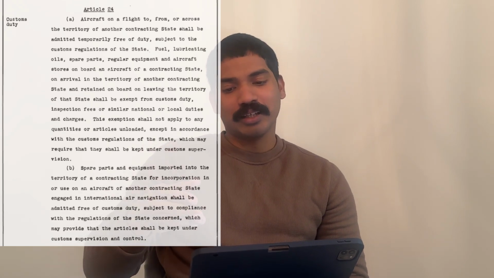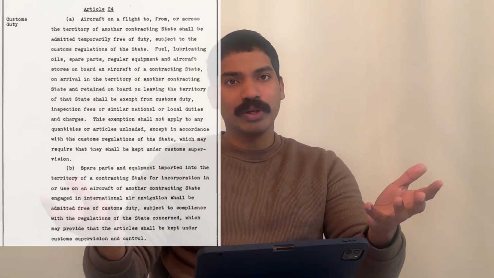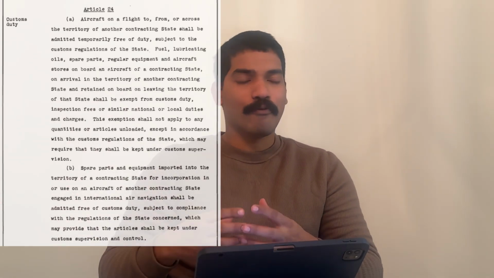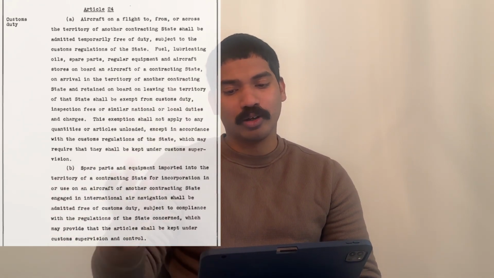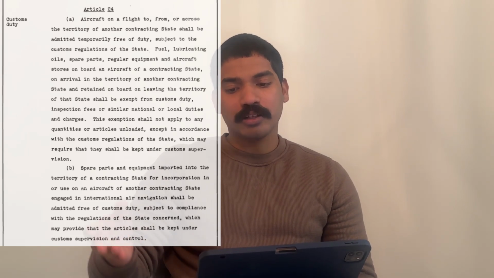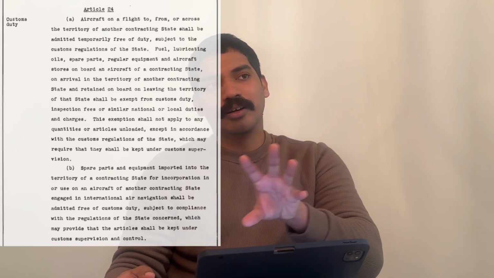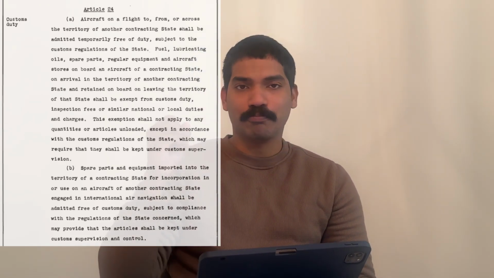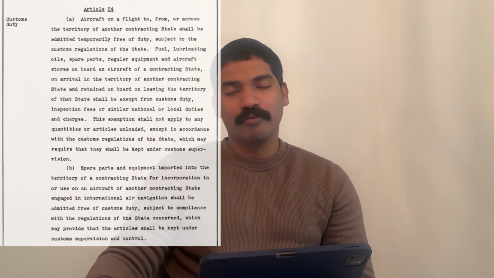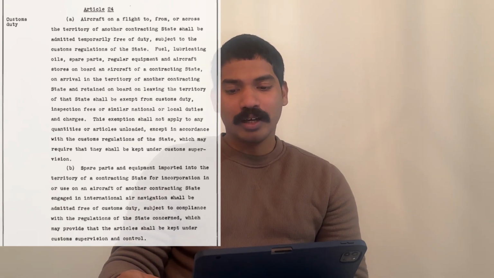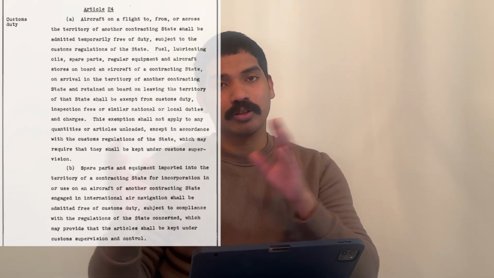They're saying that aircraft flying to or from the territory of a state, so in between contracting states, or in fact even to another country, when you're flying you won't have to pay duty. They're also saying that fuel, oil, spare parts, regular equipment, and aircraft stores, so all the important equipment as well as spares and fuel, will also not be charged duty when it comes to an aircraft which is coming from a contracting state, right? And they are also saying that inspection fees or other charges will also not be levied.